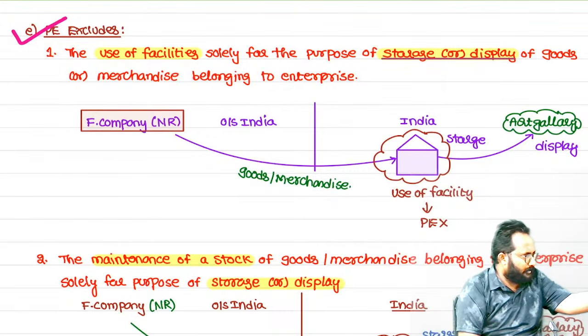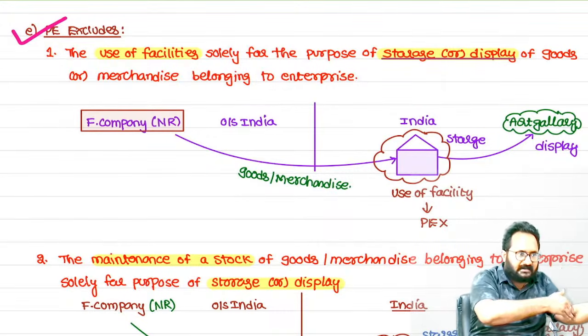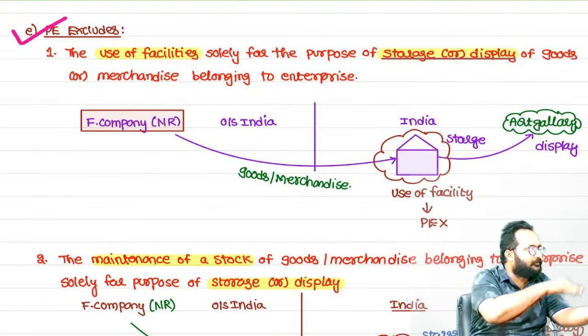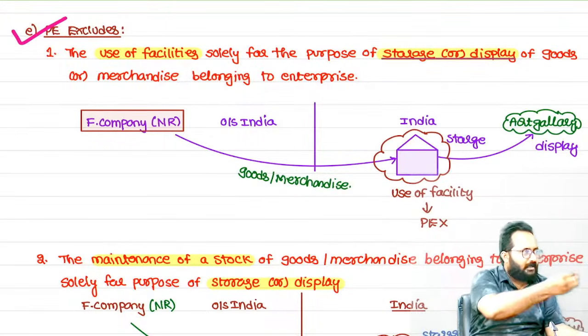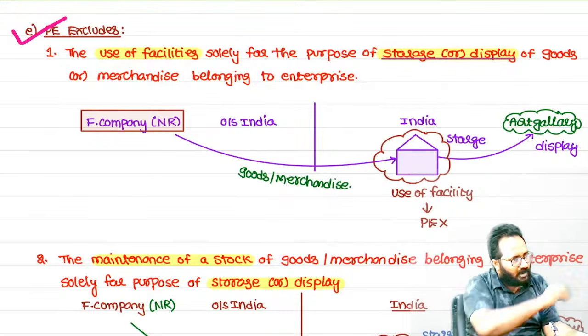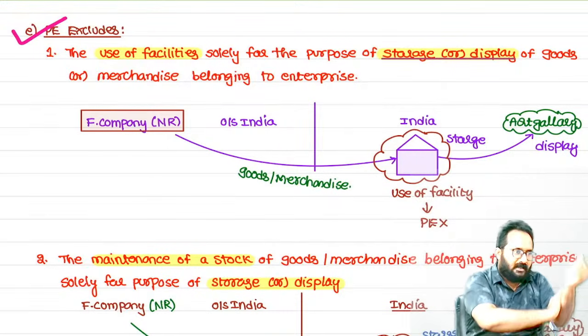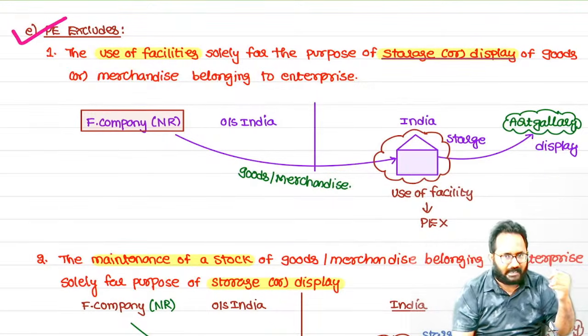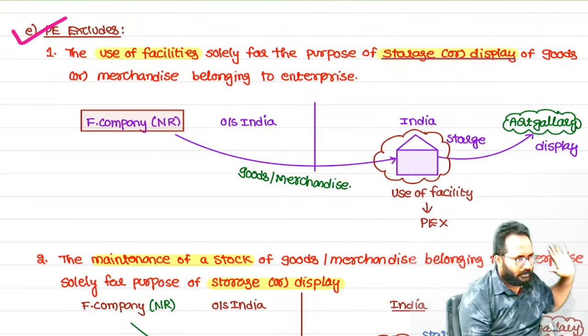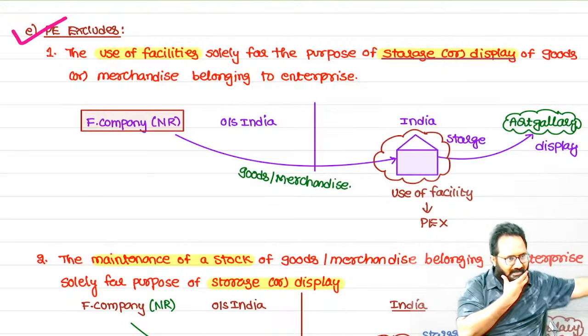Now we are going with the DTAA. So now, non-resident business income in India, how can we tax it if we are following DTAA? If you have a PE in India, PE includes, which you already know. Now we can discuss the excludes. Very important, but it is taking some time also. 10 minutes, listen carefully. Even though it is taking time, listen carefully.